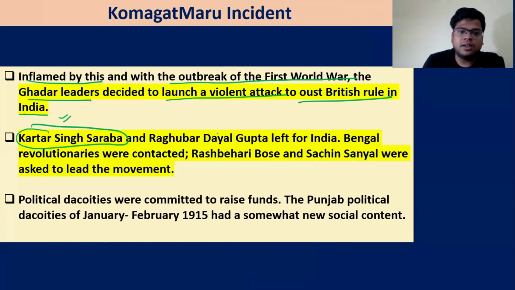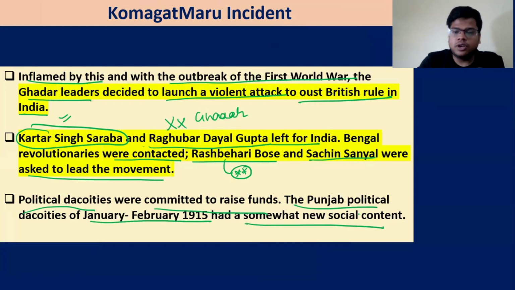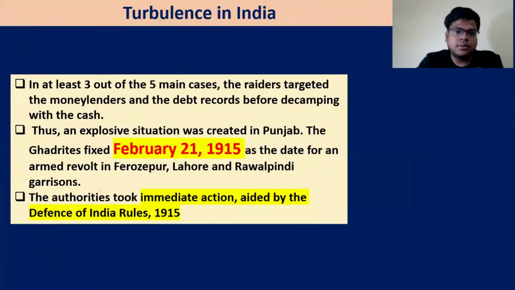Kartar Singh Sarabha and Raghubar Dayal Gupta left for India. I don't have to remember the names. Just remember some Ghadar leaders left for India. Bengal revolutionaries were contacted. Rash Behari Bose and Sachin Sanyal were asked to lead the movement. Rash Behari Bose, remember, the revolutionary. The political dacoities were first committed to raise funds. The Punjab political dacoities in January and February had somewhat new social content. So the raiders targeted the money lenders.